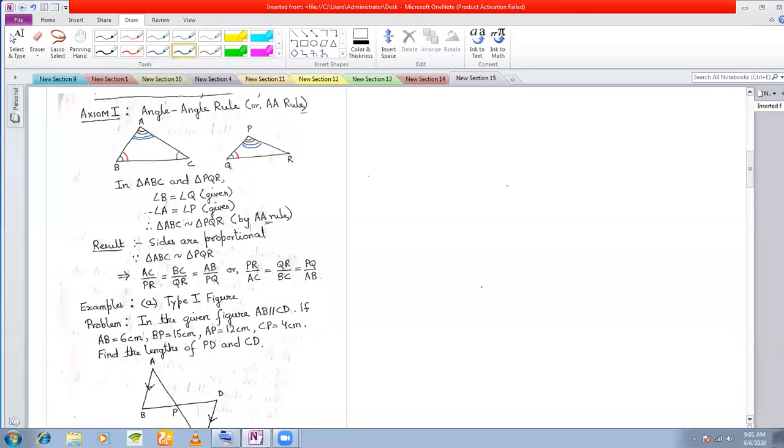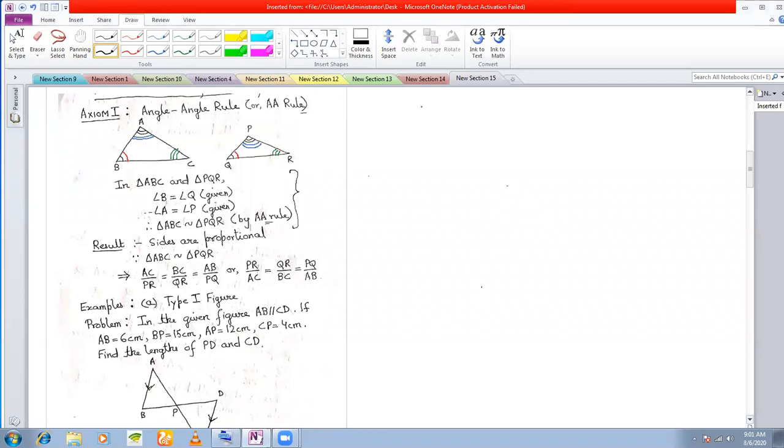That means this angle must be equal to this angle, right? Because if two angles of a triangle are equal, then the third angle will also be equal. So by the angle-angle rule, if the corresponding angles of two triangles are equal, then I can say that they are similar, just as I have done here.